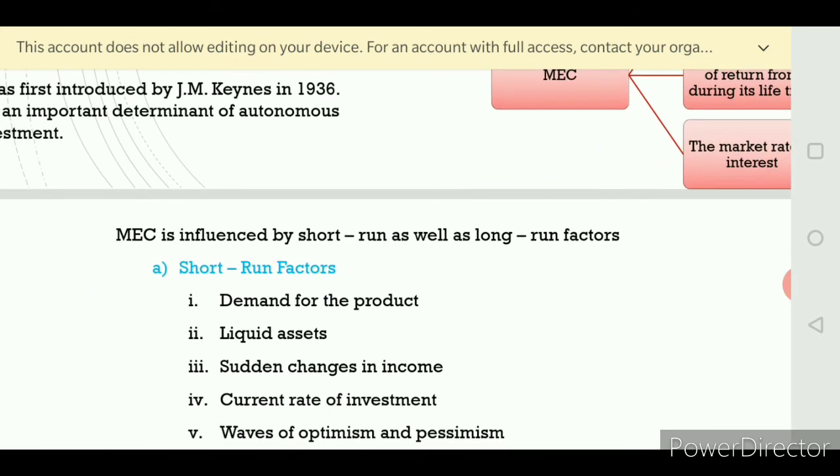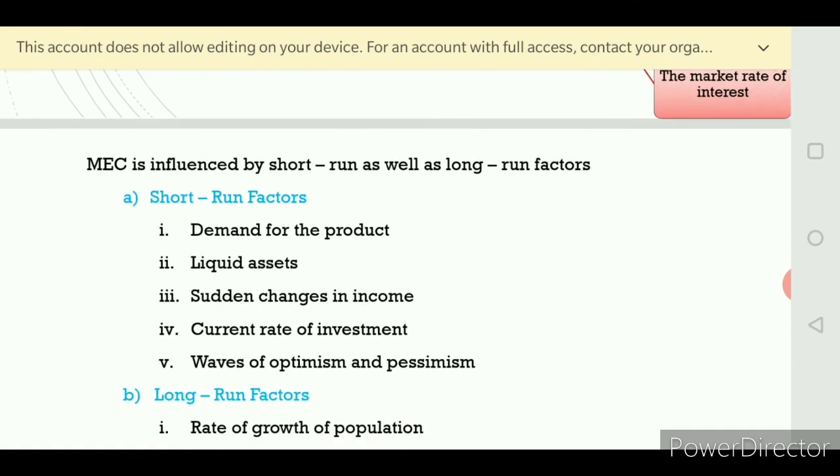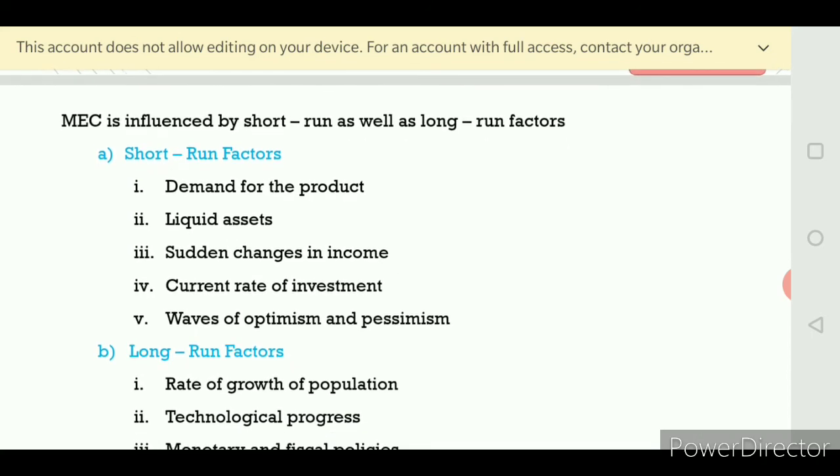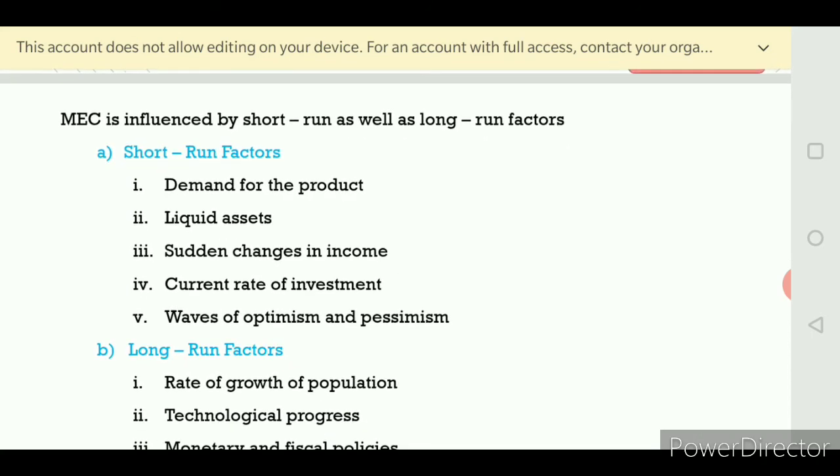Okay. Next, marginal efficiency of capital is influenced by short run as well as long run factors. First, short run demand for the product. If the demand for the product is high, costs are likely to fall. So what happens to investment? Automatically investment will be high.